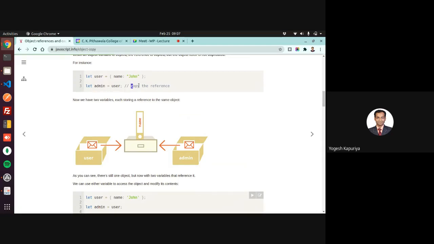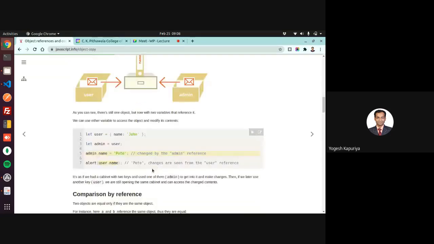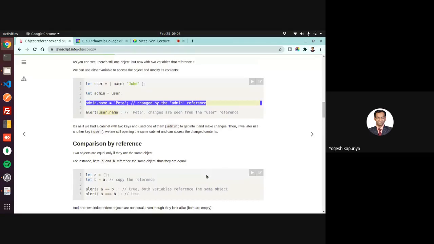Basically you are copying the reference. So if you change a property of user or admin, it updates the same single object. If I say user.name is equal to John, then print admin.name, it will print the updated value because it's a reference.